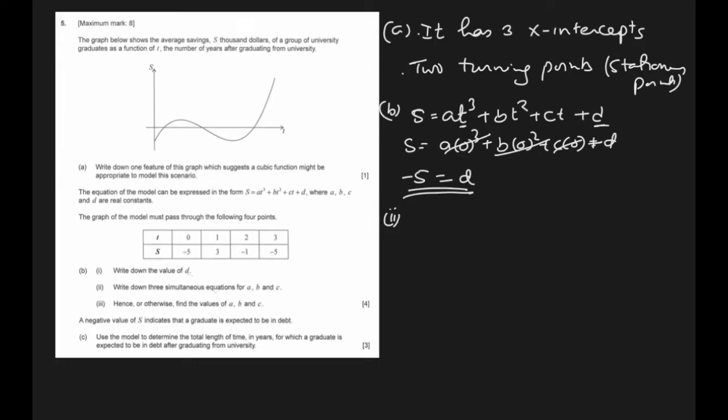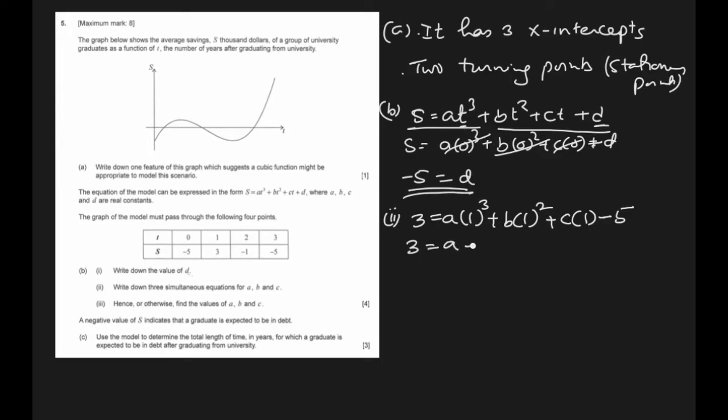Part 2. Write down three simultaneous equations for A, B, C. So then we have three more columns in this table. They will help us to find the simultaneous equations. So this is the equation. I'll plug in the first one. When T is 1, S is 3. So S is 3 when T is 1. So in place of T, I will write 1. In place of S, I have already written 3. And D, I know the value of D now, so I will write the value of D in place of D.